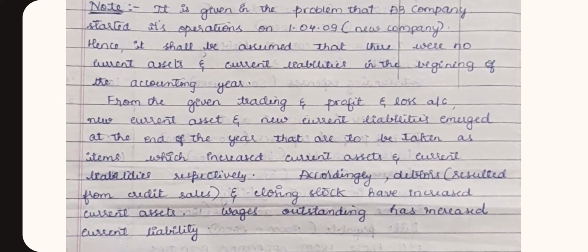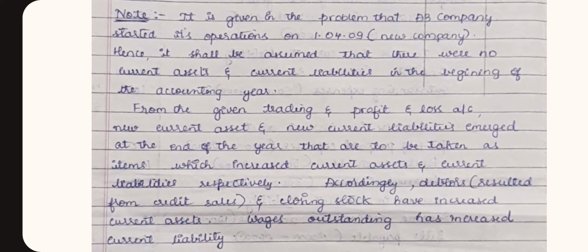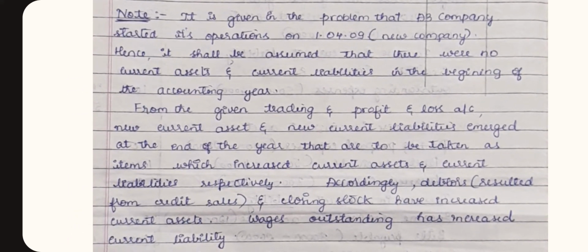It is given in the problem that AB company started its operations on 1/4/2009, which means it is a new company. Hence, it shall be assumed that there were no current assets and current liabilities in the beginning of the accounting year.